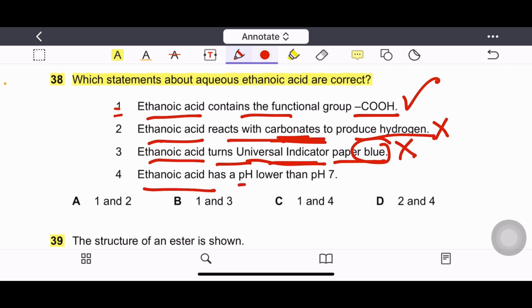Number 4, ethanoic acid has pH lower than pH 7. Yes, because it is an acid. It's a weak acid though. So answer 1 and 4. C is the right option.